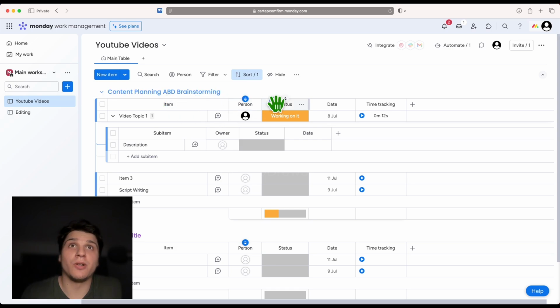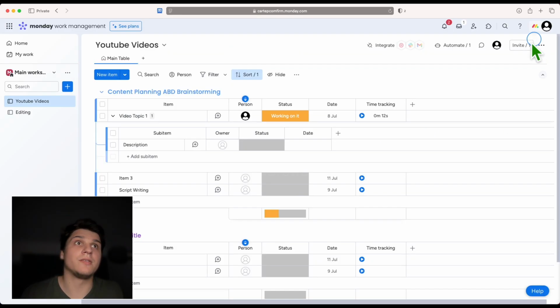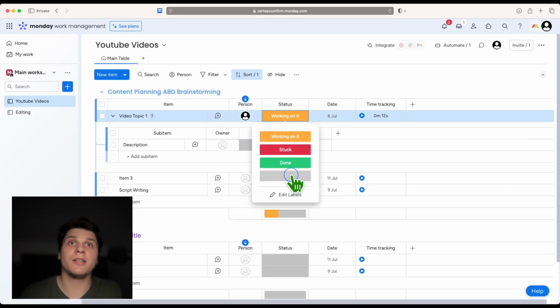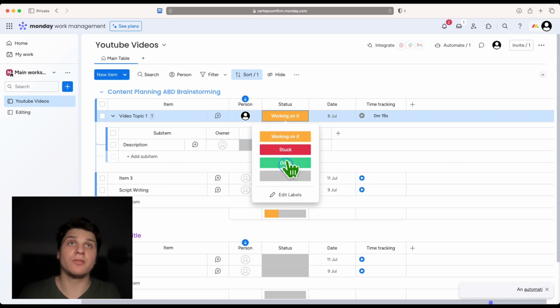but you can edit this one here and edit the time tracker, because maybe you have multiple time trackers, which you will have later on, or you already have a lot of time trackers. Just edit this. Okay, so now let's go to time here and see if it's enabled. So it is. So now when I'm clicking, this is blank, and I start working on this video topic to think about a video topic, I'll just click on working on it. So now this should start. Now it started, great.